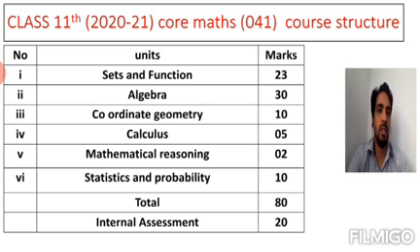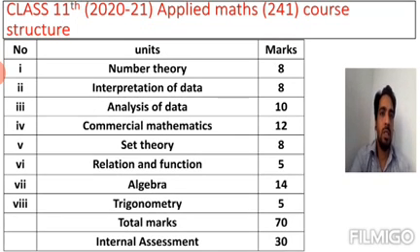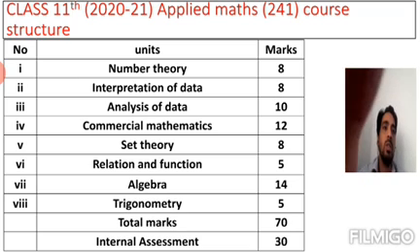So total 100 marks. Now let's see the course structure of applied mathematics. It is not as scientific as compared to core mathematics. It is mostly related to commercial mathematics. That's why I said it is very important for commerce students. Number theory 8 marks, interpretation of data 8 marks, analysis of data 10 marks, commercial mathematics 12 marks, set theory 8 marks, relations and functions 5, algebra 14, trigonometry 5, and total marks is 70, and 30 marks are internal assessment, 10 marks more as compared to core mathematics.